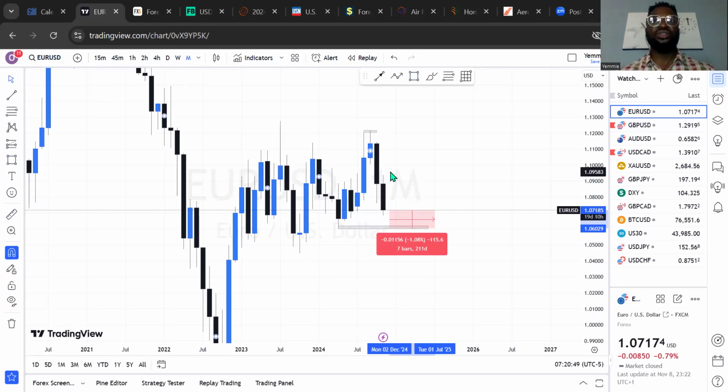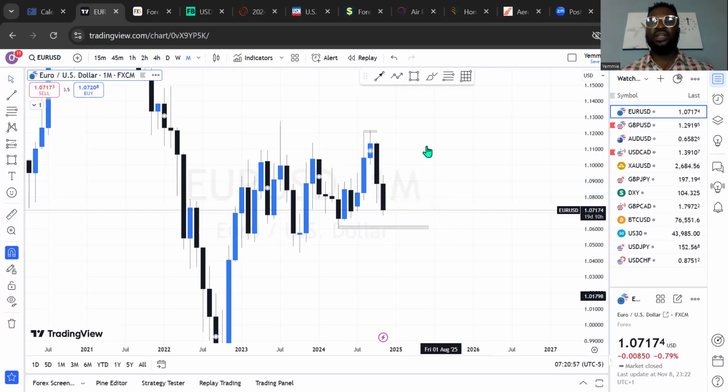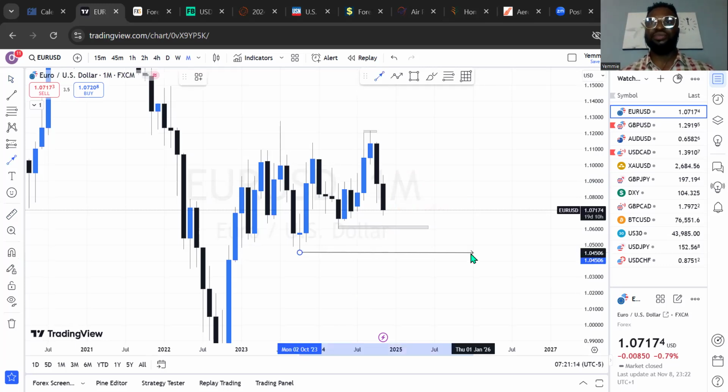So last week, Euro US dollar did about how many pips in total? It did about 250 pips in total last week for a sell. That was analyzed, of course, and it was highlighted in the weekly outlook just like this. So currently, what are we expecting on this particular currency pair on the monthly time frame? This still looks bearish, and more bearish. As a matter of fact, I'll be expecting that bearish movement to get to this price level at a point in time, not this week, but this is about 1.0450. But for this week, I'll be expecting Euro US dollar to touch and clear this low.